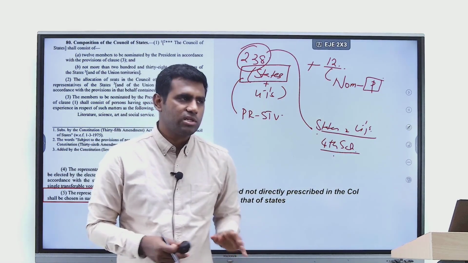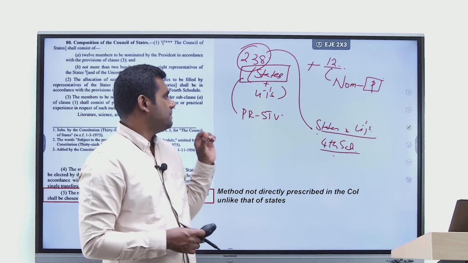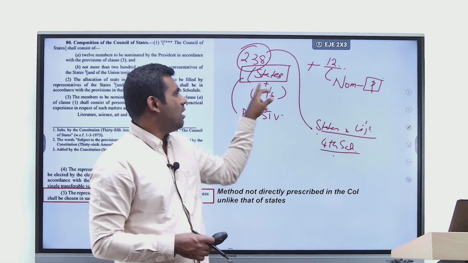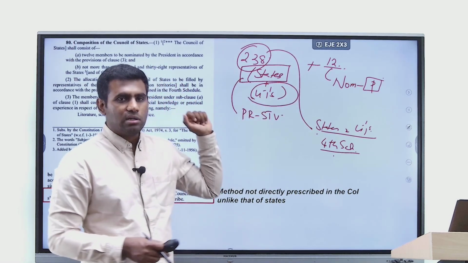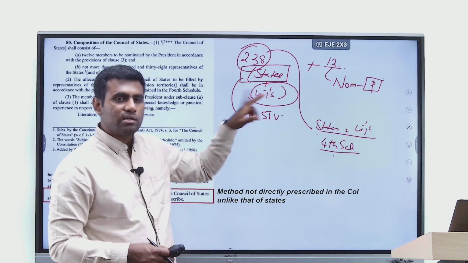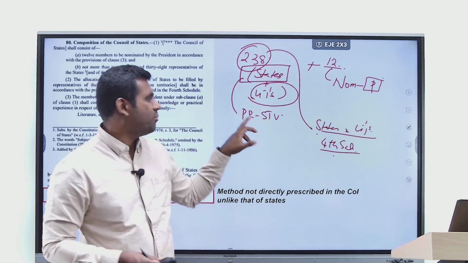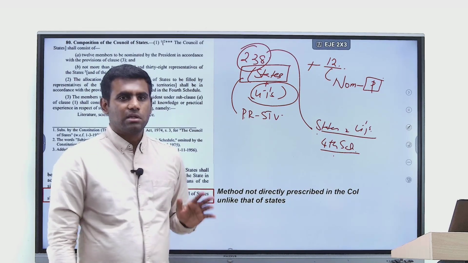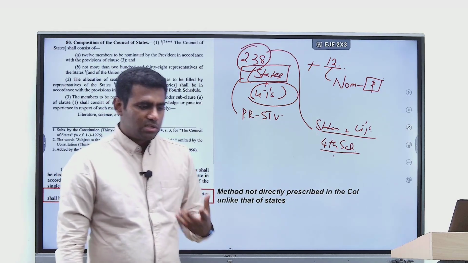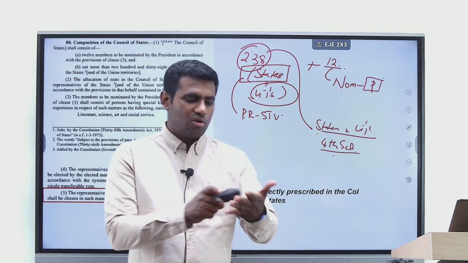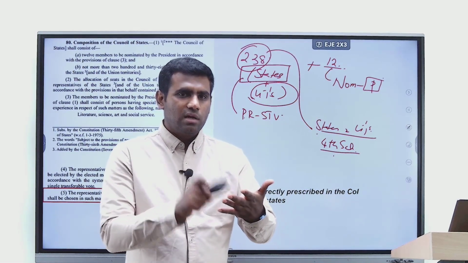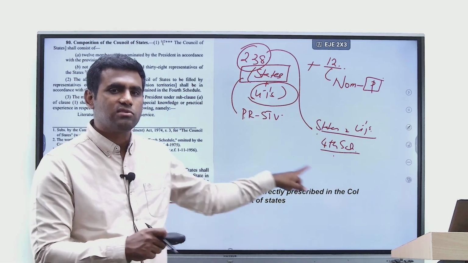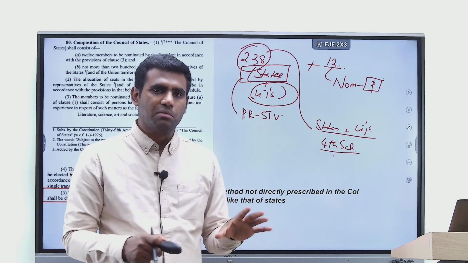What if I ask you a question here? The Constitution mentions that the members from union territories to Rajya Sabha will be chosen by proportional representation by single transferable vote. Is this statement right? If a question comes in your exam saying that the Constitution specifies that the members from union territory shall be chosen to Rajya Sabha by means of the single transferable vote method, if this is the statement, the answer